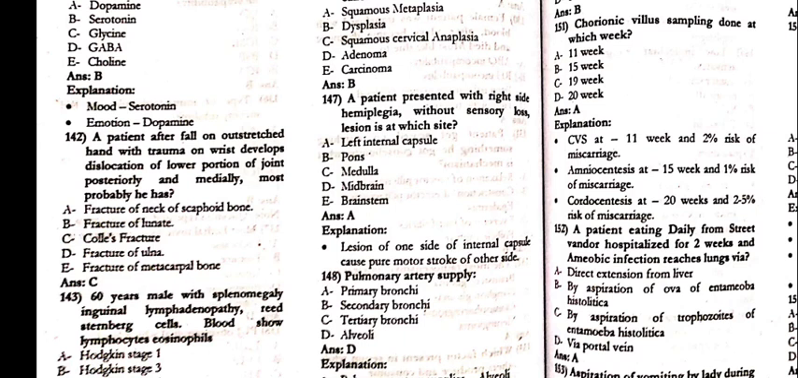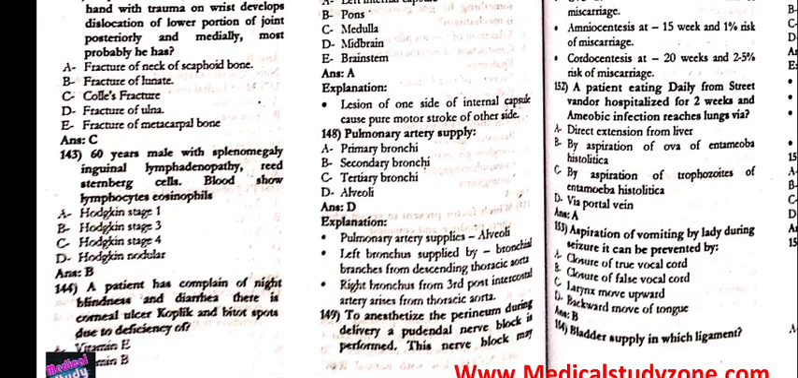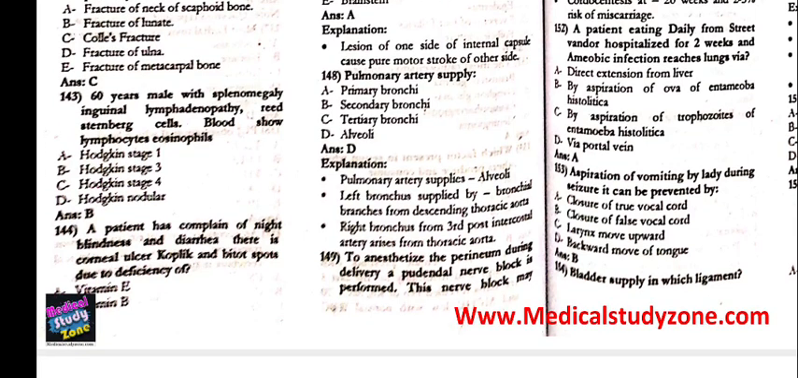Most probably he has the Colles fracture. 143, 60 years old male with splenomegaly, inguinal lymphadenopathy, Reed-Sternberg cells, blood shows lymphocytes, eosinophils, that is the beta Hodgkin type 2. Hodgkin type 3.